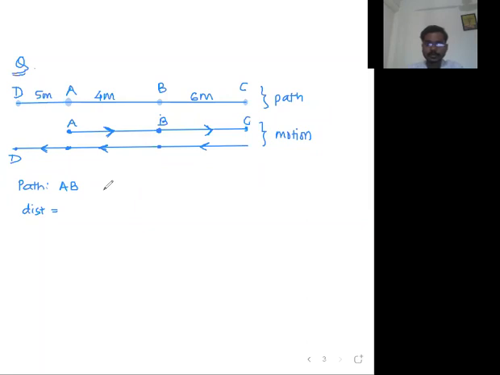Everyone, answer the question. Try it, it's not that difficult for you. It's a very small deal for you. What is distance AB? We have to find distance and displacement for all the paths. I took a simple path AB. Everyone reply fast.